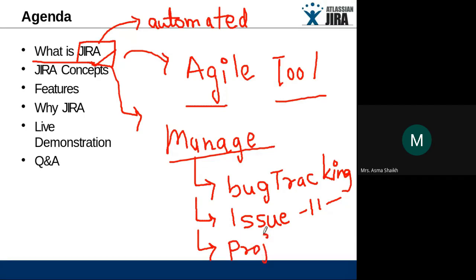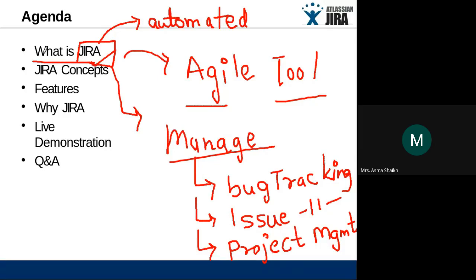So don't forget this if the question asks about agile tools. Jira is an agile tool. We know the word Jira comes from Gojira, which is a Japanese word. Jira is written in the Java language, and Jira is used for agile software development. In agile we have the Scrum model and Kanban model, so we can have that kind of display in the Jira itself.